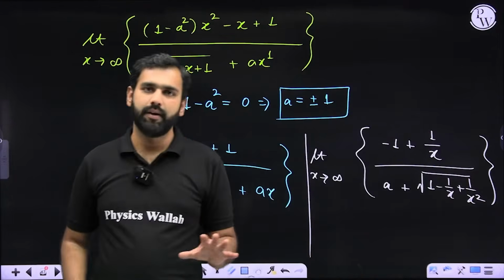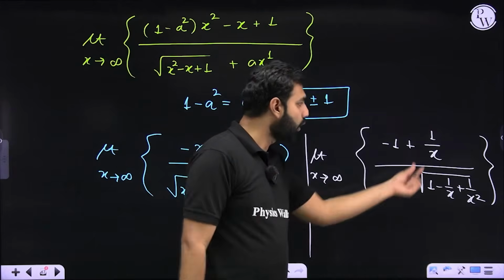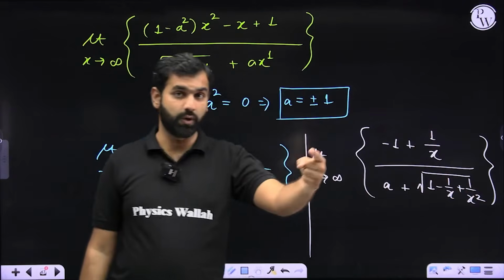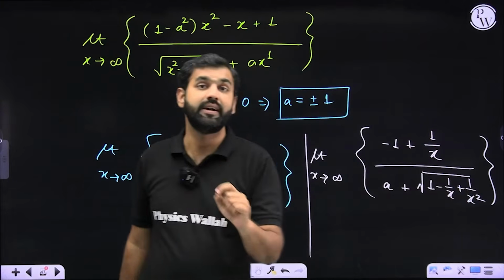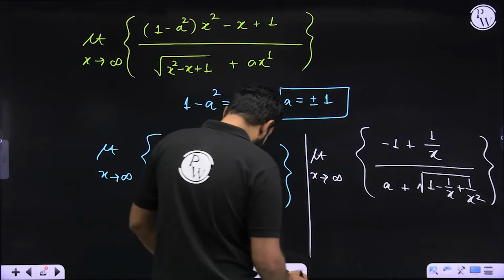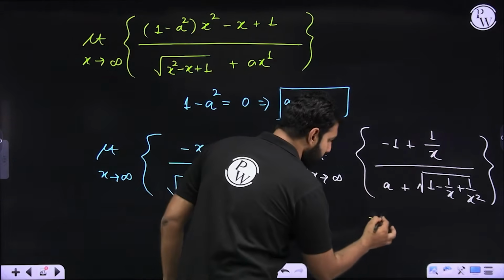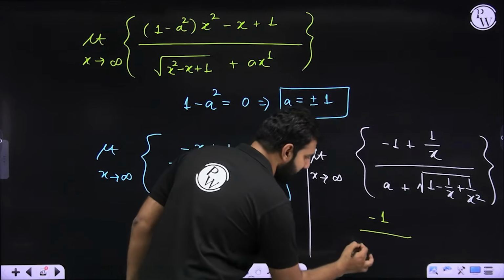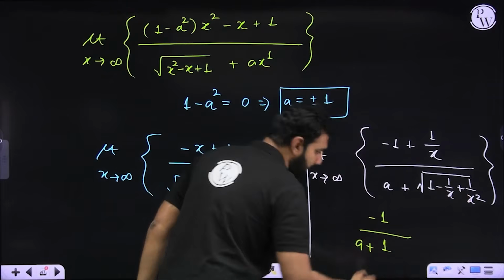Did you get that part? I hope there is no confusion on it. Now, why did I do it? When you do that, all these values will now approach 0, because when x approaches infinity, 1 by x square will approach 0. And that was the motive. So when you do so, the final conclusion you receive is, I hope you can see, in the numerator it is -1 plus 0, so it is -1. In the denominator it is a plus under root over 1, which is 1.